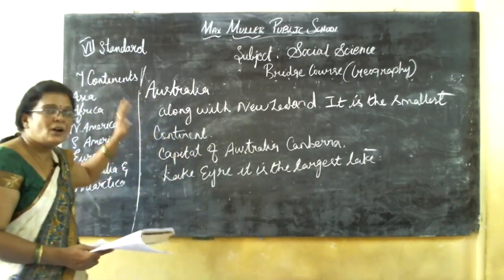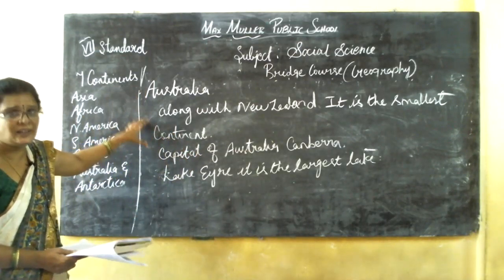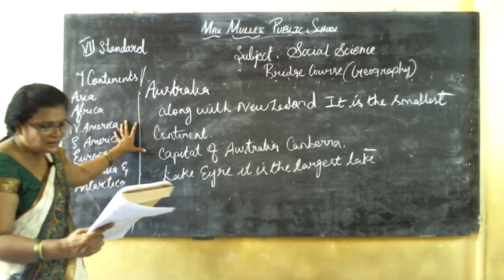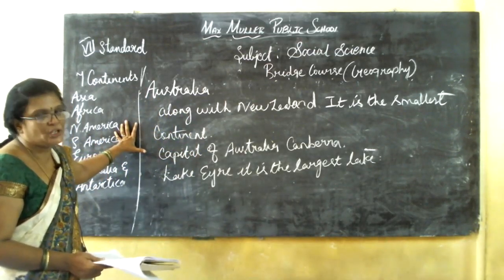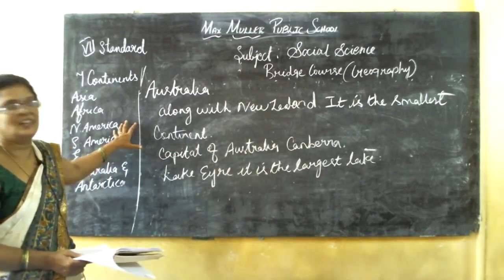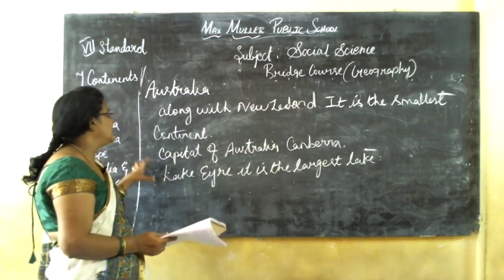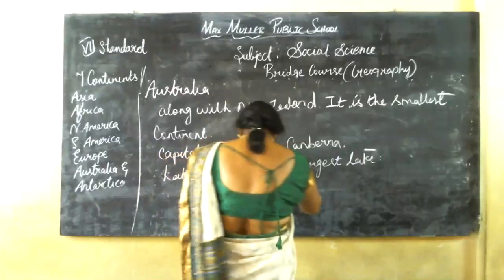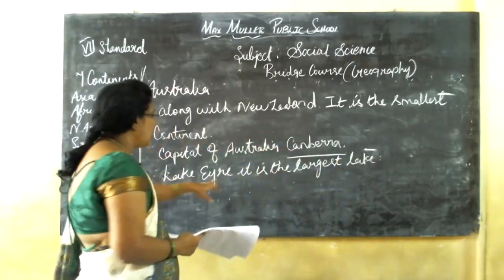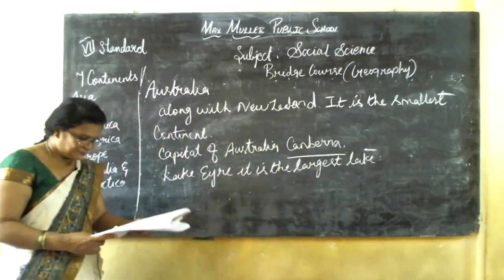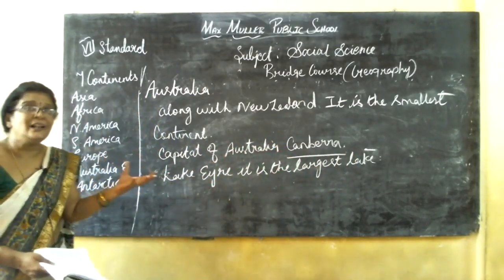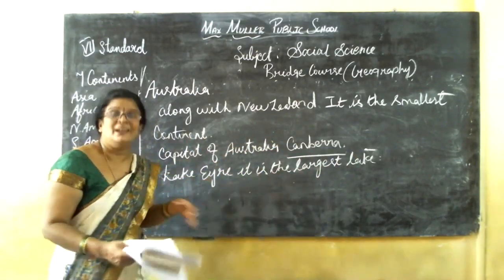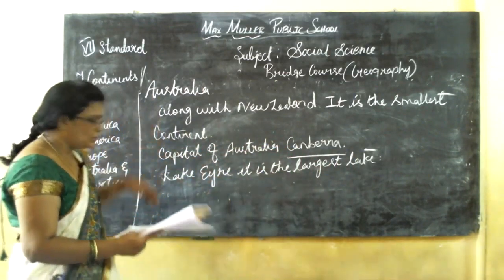Again I'm telling you, Australia is not a single continent. It is along with New Zealand, and it is the smallest continent. We can also call it Australasia. The capital is Canberra. Lake Eyre is the largest lake. The special kinds of animals are koala, kangaroo, polar bear, platypus, etc. Okay, this is about Australia.